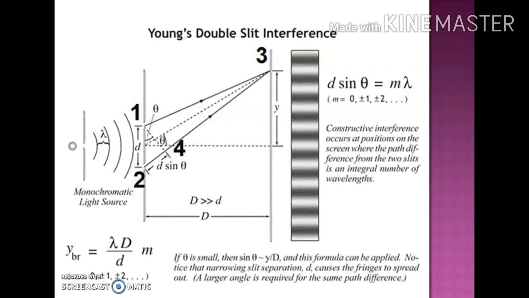Now we already know the conditions of interference: if the path difference between the waves is an integral multiple of the wavelength, we will get a maxima. So in order to get a maxima at point 3, this path difference, that is d sin theta, should be equal to m lambda. M is some integer here which could be 0, plus minus 1, plus minus 2, etc. And if this path difference is equal to a half integral multiple of wavelength, then we will get the minima. So in this way we have obtained the condition of path difference.